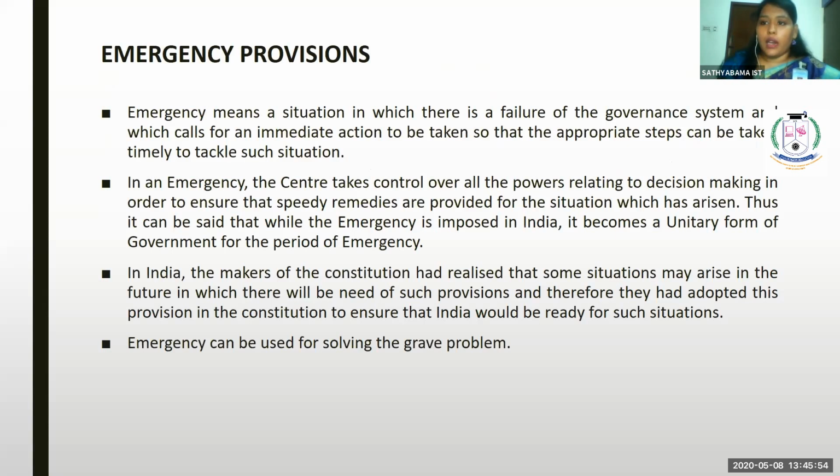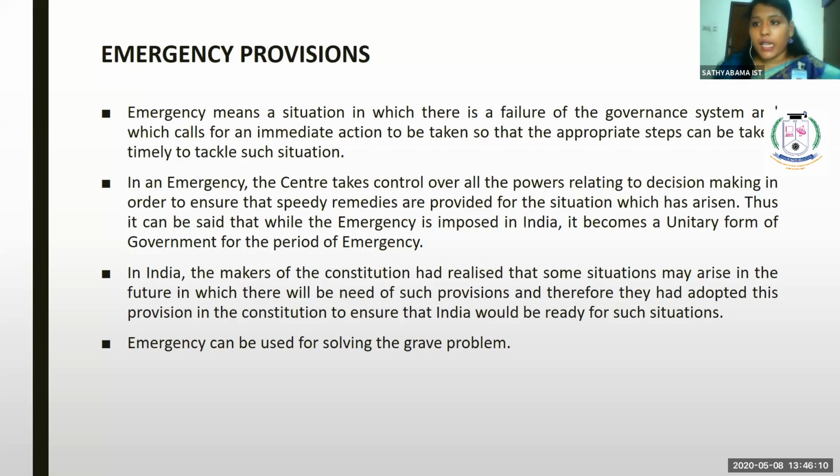I hope you're clear with the amendment procedure. Let us move on to the emergency provisions. I hope this is the right time to talk about the emergency provisions, because we are all aware that right now we are in emergency, a proclamation of emergency.